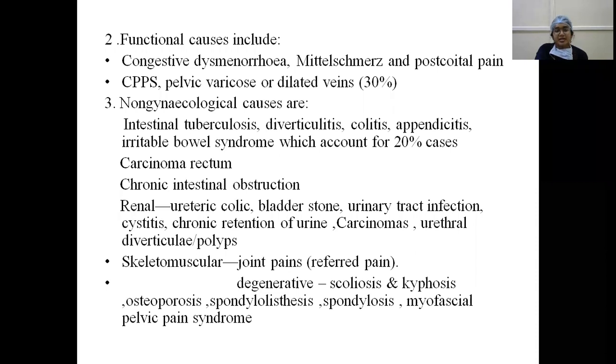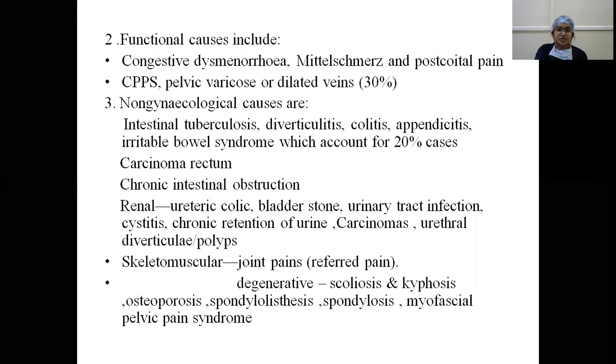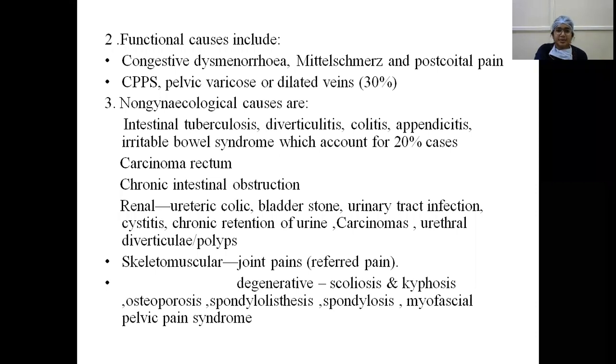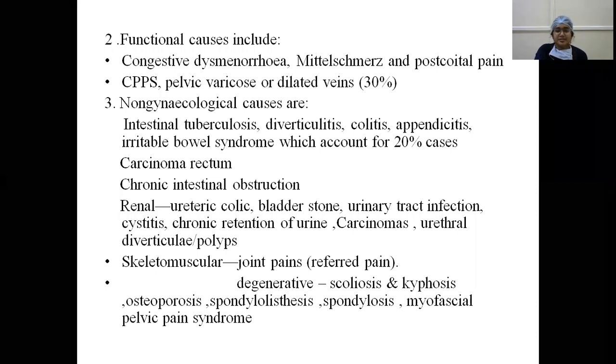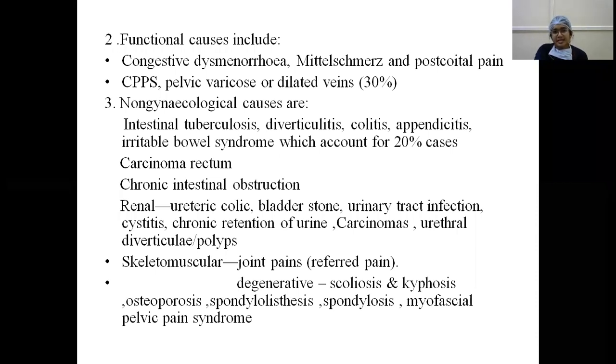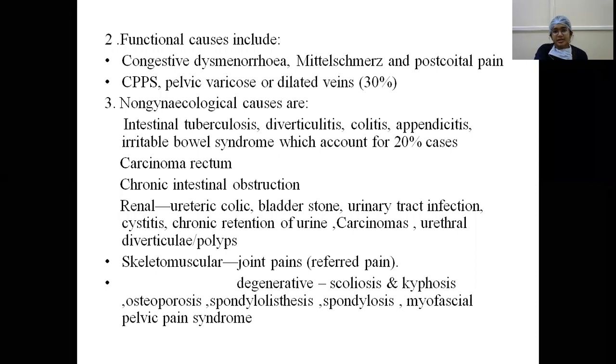And other causes are chronic pelvic pain syndrome. CPPS is chronic pelvic pain syndrome, and pelvic varicose or dilated veins. Pelvic varicosities or dilated veins in the pelvis occurs in 30%. Other non-gynecological causes are intestine, that is gastrointestinal and renal causes.